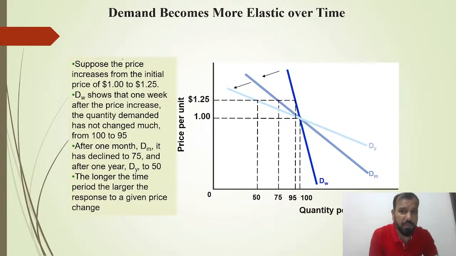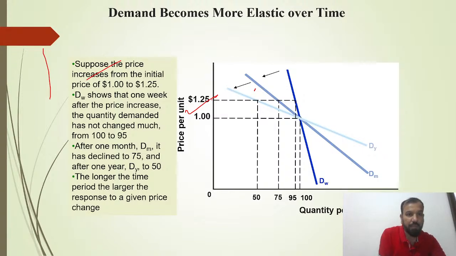Sometimes demand becomes more elastic over time. Suppose the price increases from $1 to $1.25. The data shows that 1 week after the price increase, the quantity demanded has not changed much, from 100 to 95. That is a 25% increase in the price, but the quantity has decreased by just 5%.